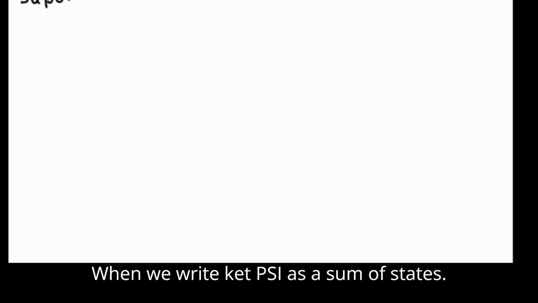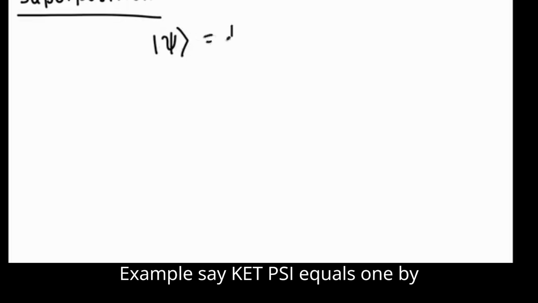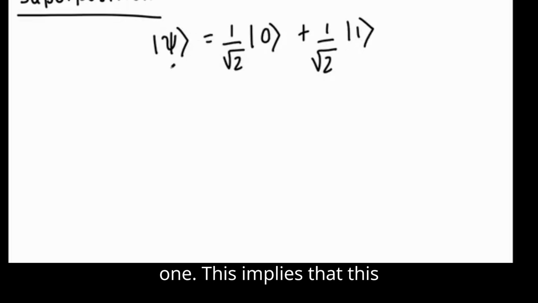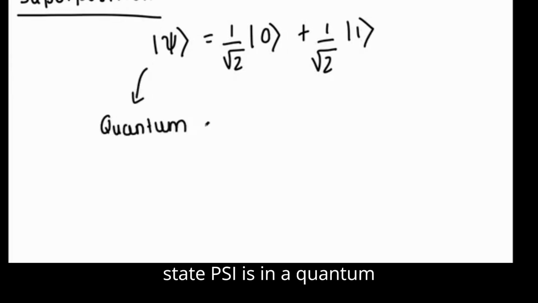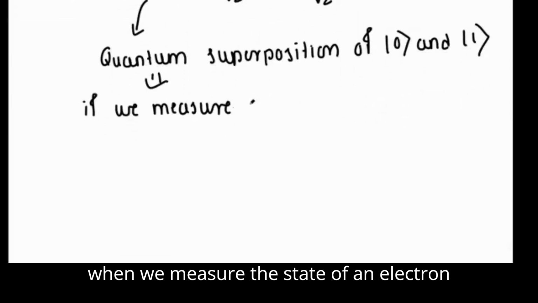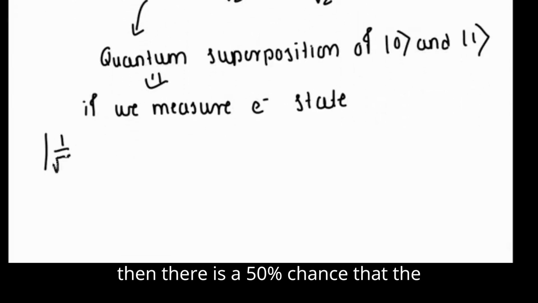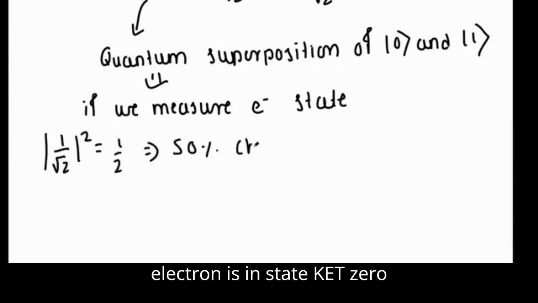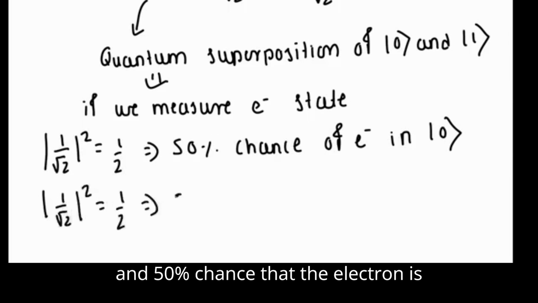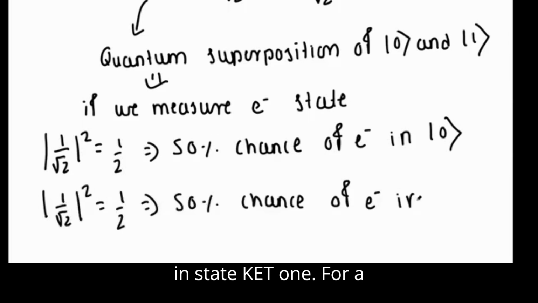When we write ket psi as a sum of states, for example, say ket psi equals 1 by root 2 ket 0 plus 1 by root 2 ket 1, this implies that the state psi is in a quantum superposition. What it means is that when we measure the state of an electron, there is a 50% chance that the electron is in state ket 0 and a 50% chance that the electron is in state ket 1.